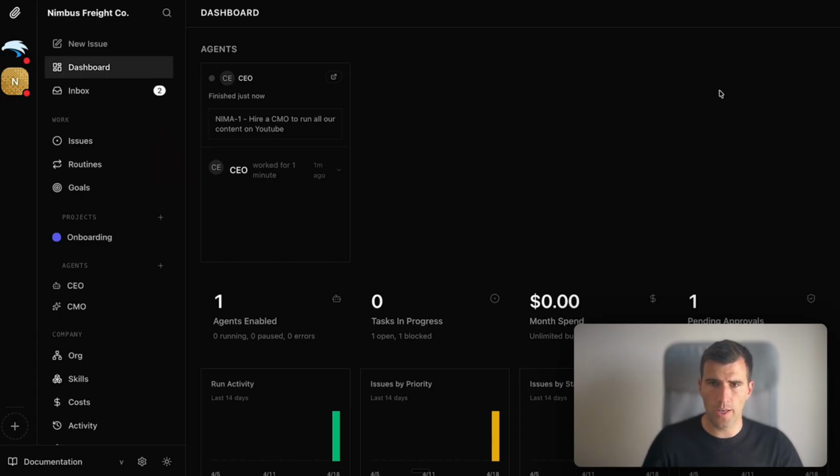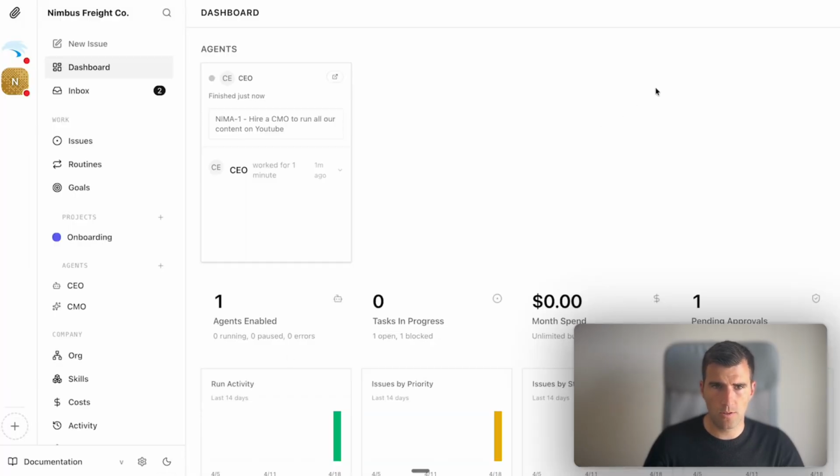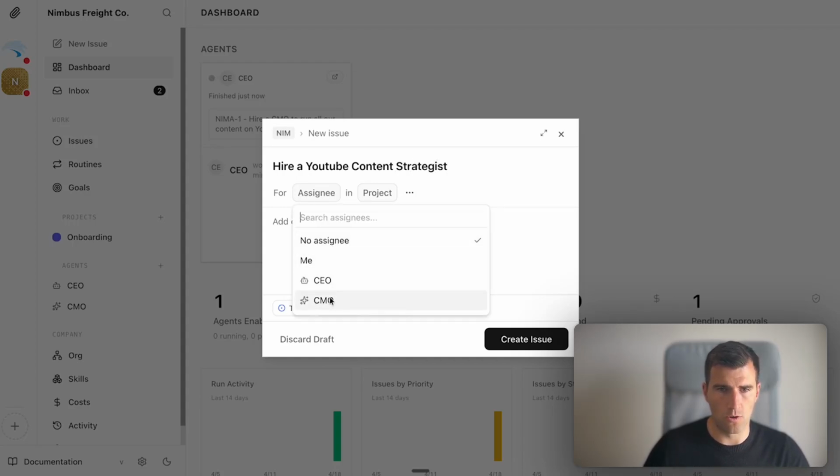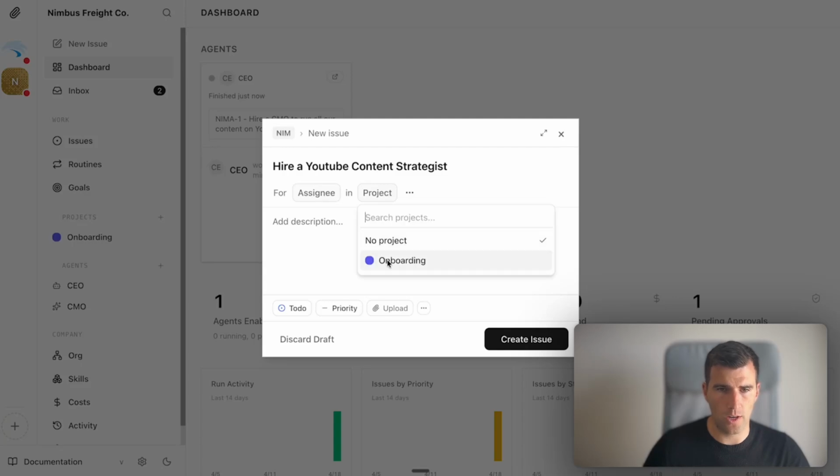Okay, so we are here in our new dashboard. You can have, let's do light for now. Let's walk you through what we have here. So here we have new issue. This is basically when we are giving a task to our agents. You can select, let's say for example, hire like a YouTube content strategist, and here you can talk to the CEO or whoever else, and then you select the project as well that you have.